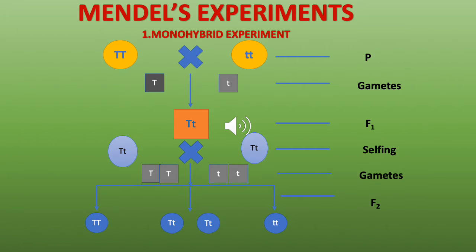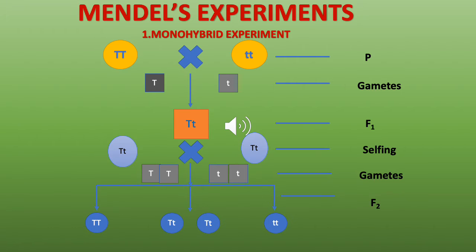So the pure tall plant, as you can see in the diagram, I am calling it TT, capital T, which represents the two factors which determine the character of height. Mendel called each alphabet here, which I have written, two T's, as a pair of factors. A pair of factors control a character. So here the capital two T's control the character of height.